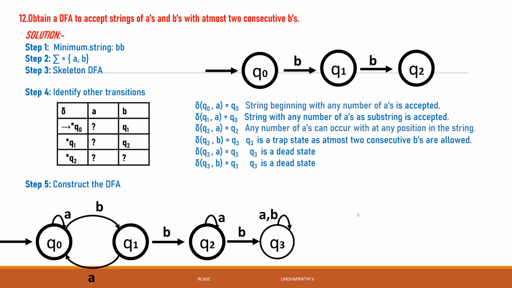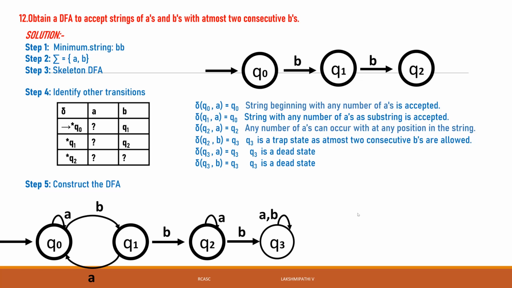Only two consecutive B's are allowed. If more than two come, the machine does not accept that type of string. That's why we take one more trap state. Once more than two B's come, it goes to the trap or dead state. That is the purpose. Q3 is the trap state.